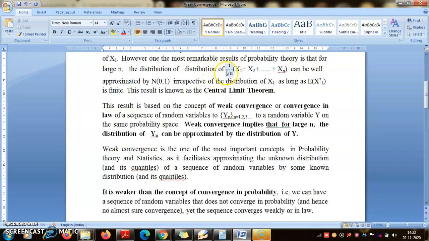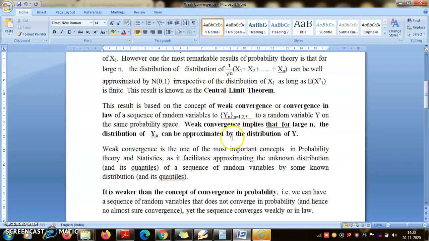I do not know the exact distribution of Yn for each n, but for large n I can approximate the distribution of Yn by the distribution of some Y. In that case, that Y is the standard normal random variable. So we say that (X1 + X2 + ... + Xn)/√n converges in law or converges weakly to the N(0,1) distribution, or to a standard normal random variable, and that is the central limit theorem.